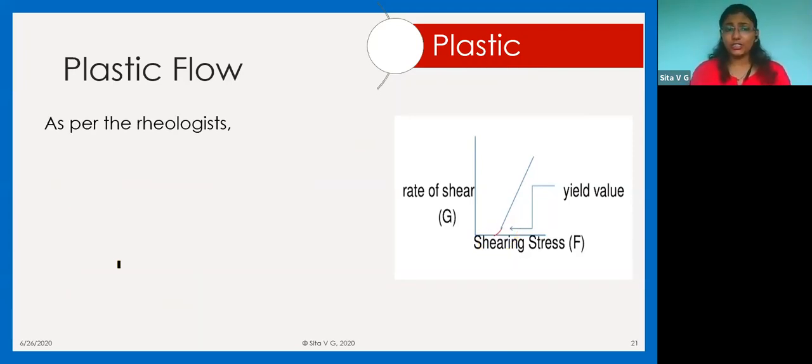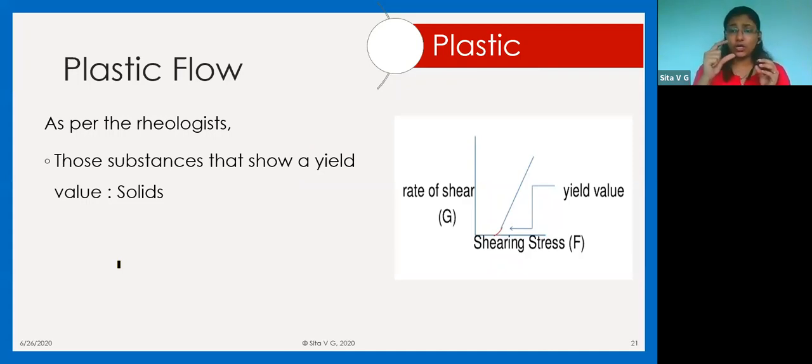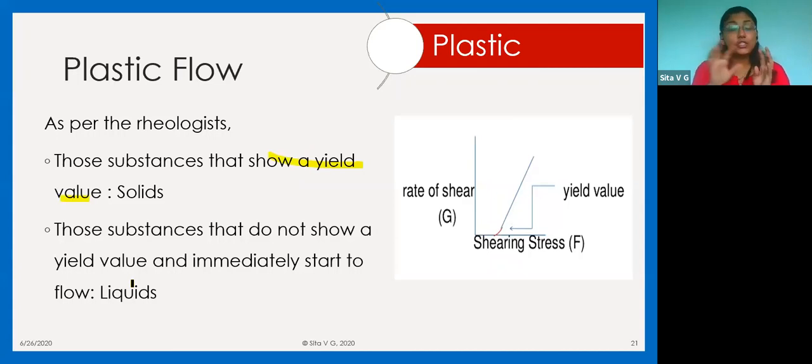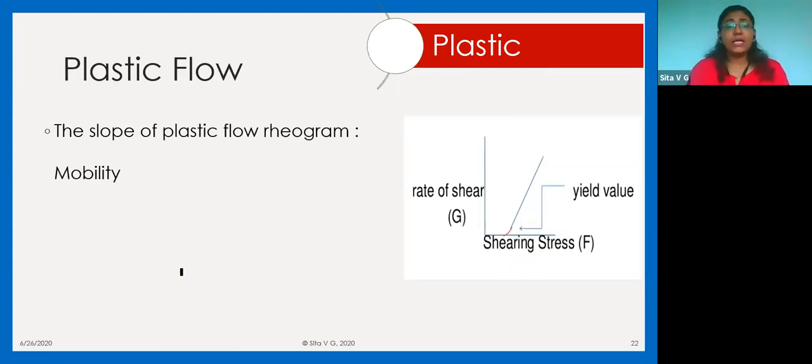And as per the rheologist, those substances that show a yield value are solids. So obviously all solids have a particular yield value. Suppose I'm picking up this mouse and I'm trying to do something to the mouse, this mouse has a particular amount of yield value. So all those substances that show a yield value are called solids. And those substances that do not show a yield value and immediately start to flow are nothing but Newtonian liquids or perfect liquids.